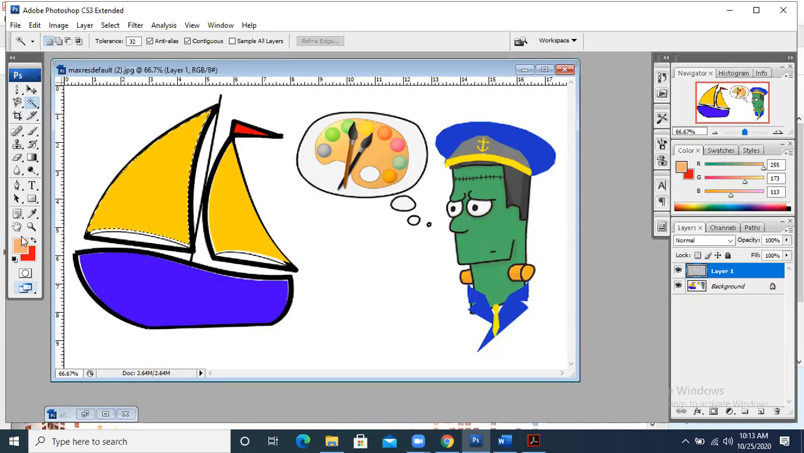Press Ctrl C, Ctrl V. When you press Ctrl V, it will make a copy of that portion. You did not select it manually, but it selected the similar color entirely automatically.